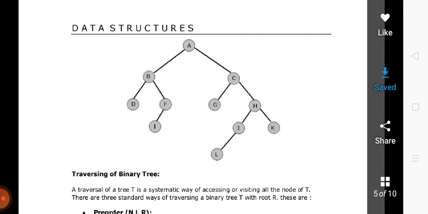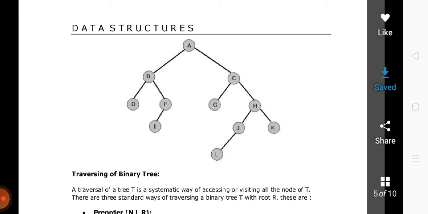Okay, so in this case, we are starting from A, which is the parent node for B and C. But in-order traversal says that you have to traverse the left subtree first.